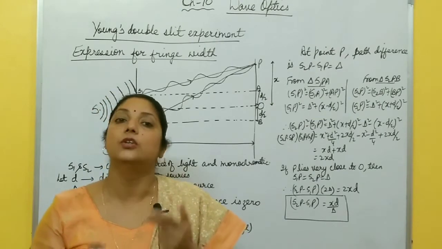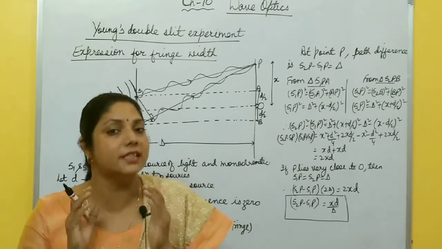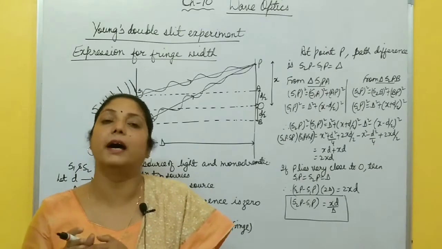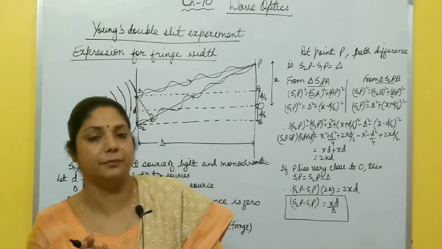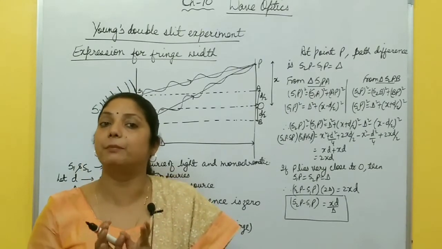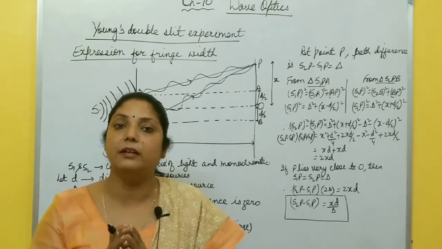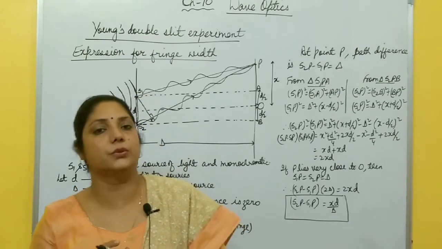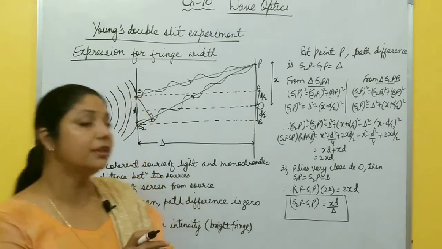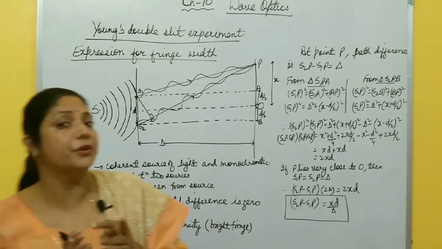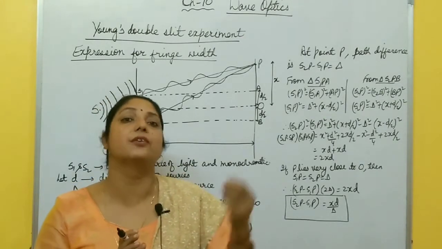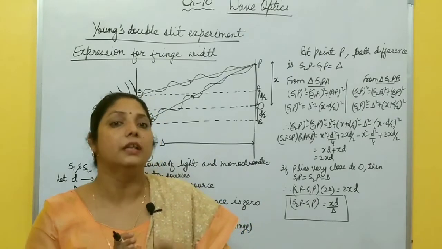Coherent sources means those sources which have the same wavelength and frequency and a constant phase difference between them. And you also know that two independent sources can never be coherent. So how is a coherent source produced? There are two methods for producing coherent sources: one is division of wavefront, another is division of amplitude.